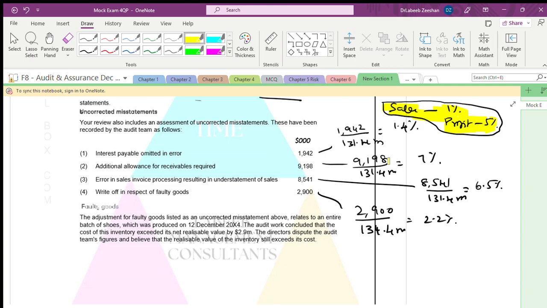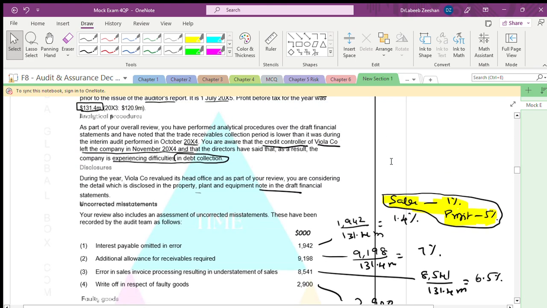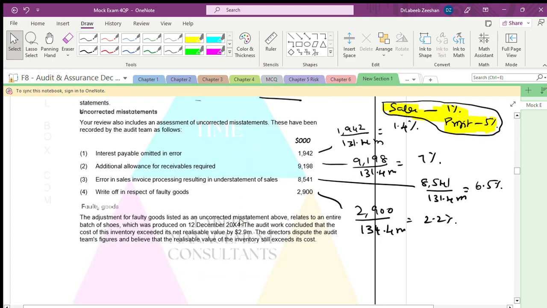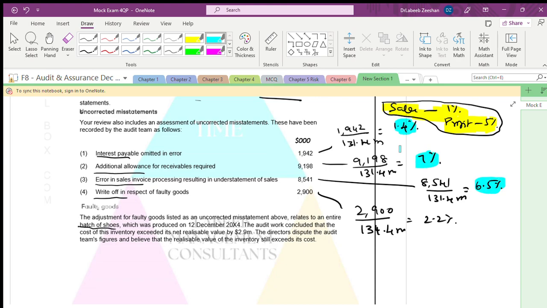Okay. Now, the moment you come across this type of questions in the examination, you should not have a second thought. Immediately you calculate it and you keep it ready. The adjustment for faulty goods. The adjustment for the faulty goods as an uncorrected statement above relates to the entire batch of shoes. Interest payable, additional allowances, error in sales invoices, write-off. Okay, faulty goods. Fine. These are the individual amounts, and this is the percentage. This is what is important. Okay, we have to calculate this based on this.